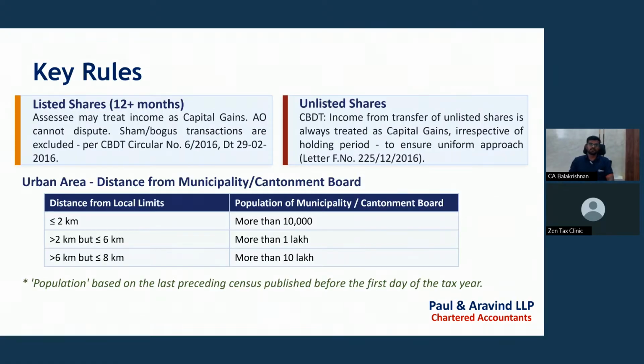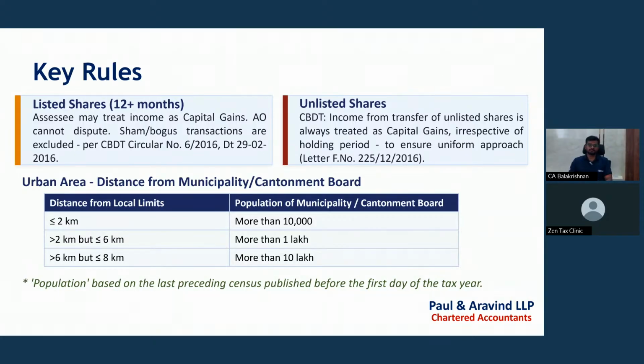So we will see what the key rules are. First, for listed shares, if you are holding them for more than 12 months, then it will be treated as long-term capital gain. If the transfer arises after holding more than 12 months, then it will be treated as long-term capital gains. And sham or bogus transactions are not covered. For example, if you are holding as an investment for more than 12 months, then it will be treated as capital gain.